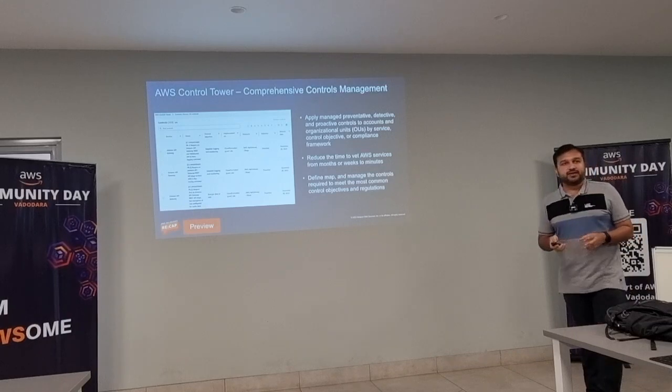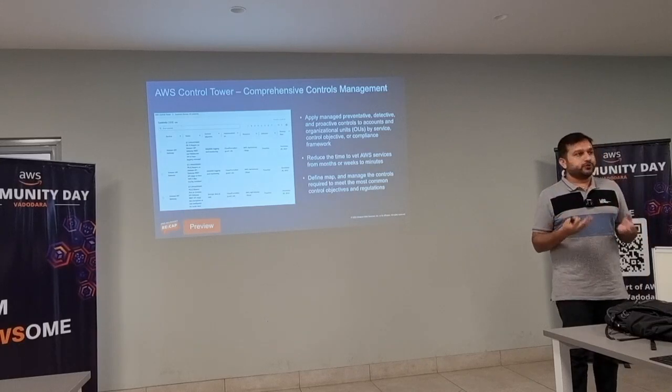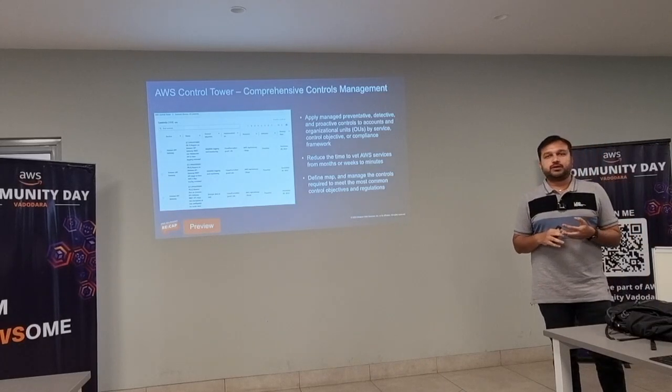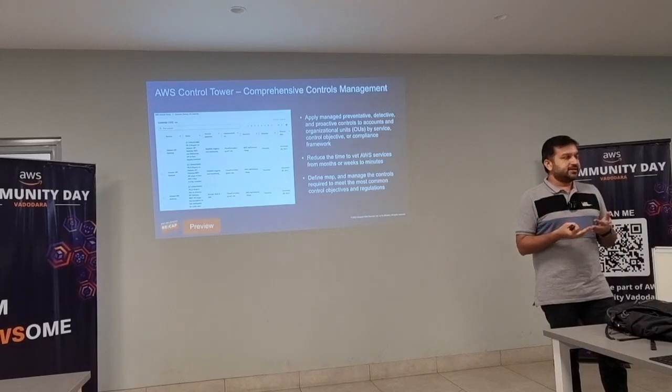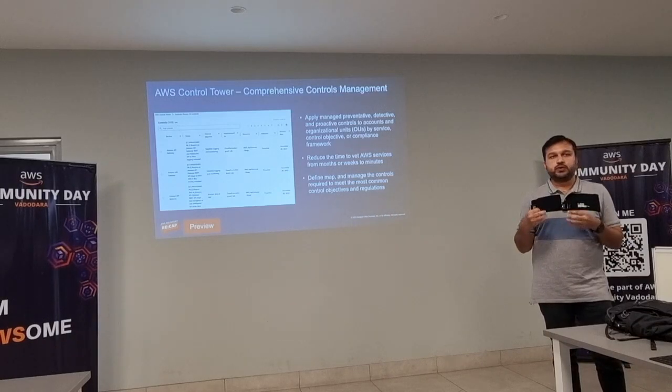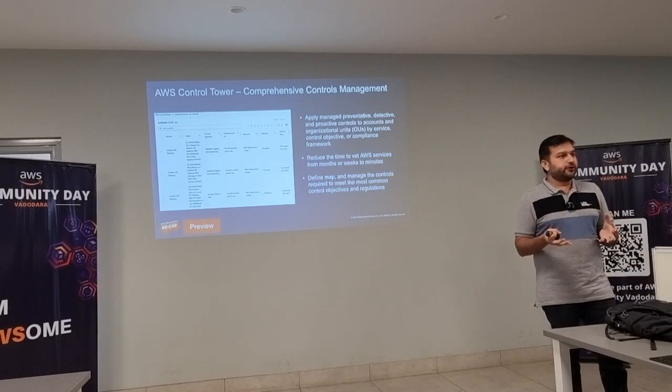Over here they have given lots of predefined things that can be introduced to our accounts. Suppose we want to give some rules to our account related to S3 buckets or services, or we want to introduce some PCI compliance or other frameworks to our accounts.